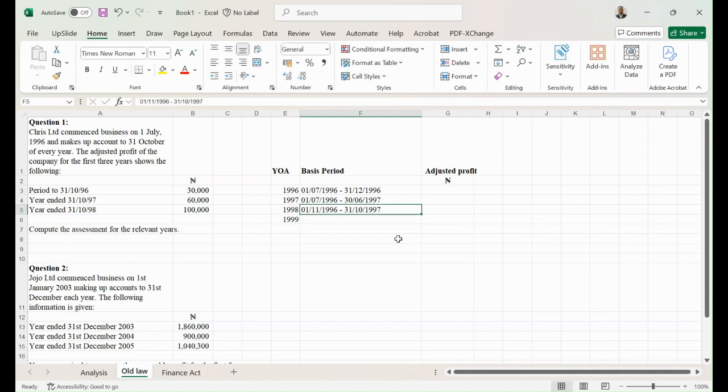Then, since you already mastered this now, I can just proceed to prepare 1999 since it follows the same principle. So I'll just say basis period for 1999 is going to be 1st of November 1997, which is going to be a day after the last one, up to 31st of October 1998. Perfect. So we have a correct basis period. So the next order now is going